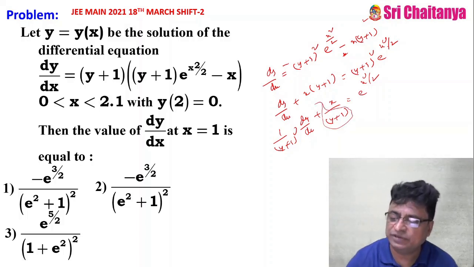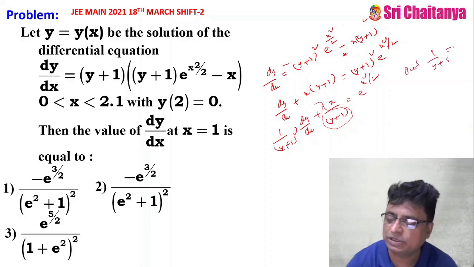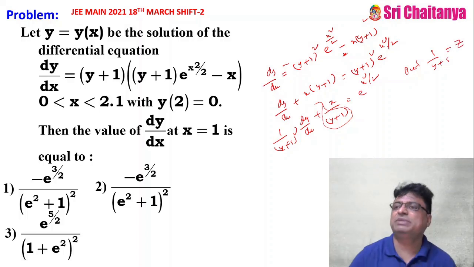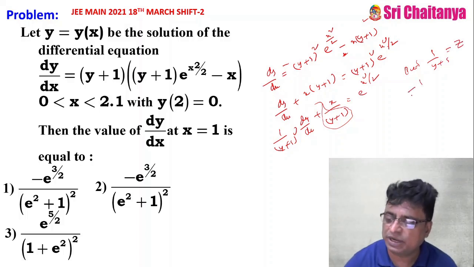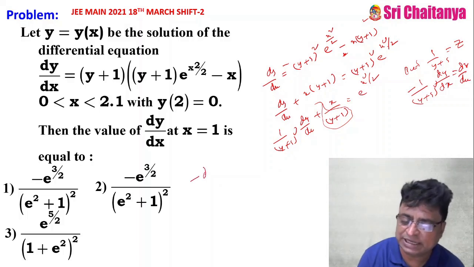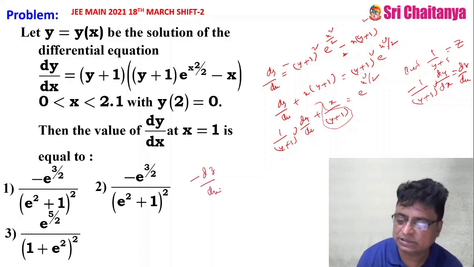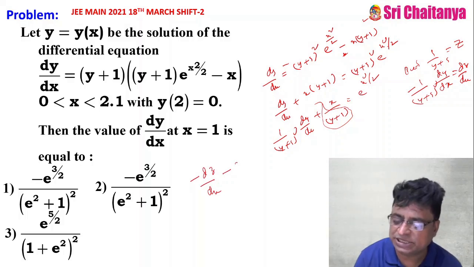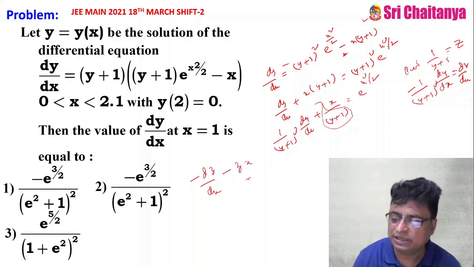So what I am doing now is put 1 by (y plus 1) equal to some z or some t. So this automatically becomes 1 by (y plus 1) whole square into dy by dx equal to dz by dx. So now this is nothing but minus dz by dx minus zx equal to e power x square by 2.